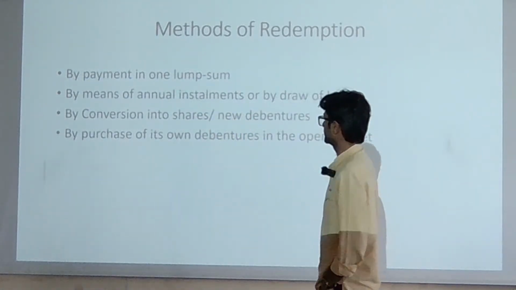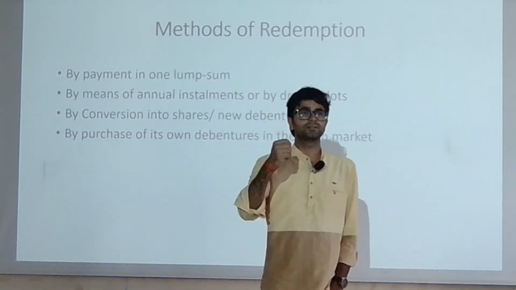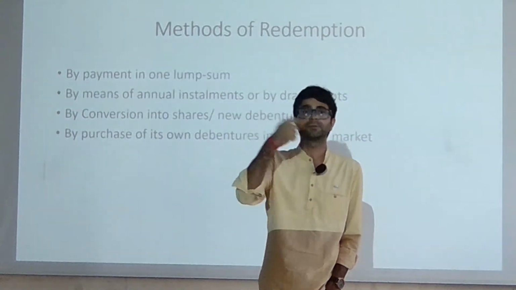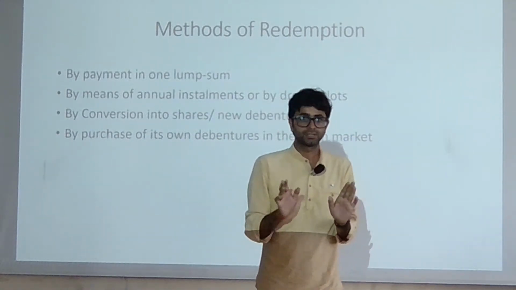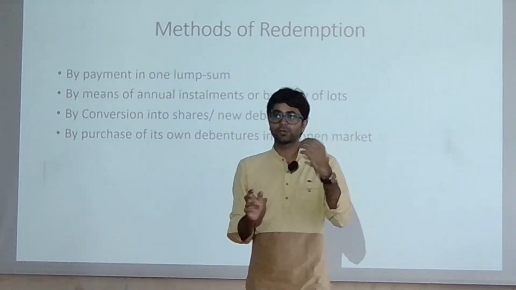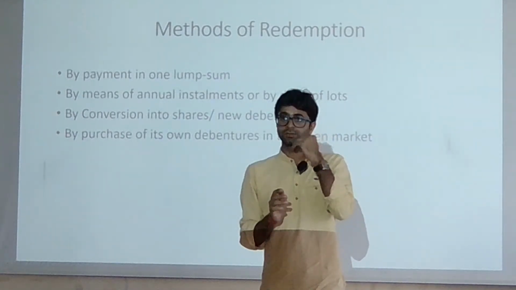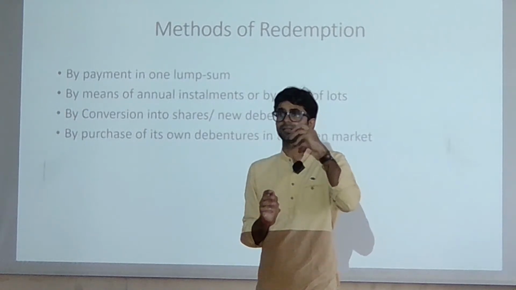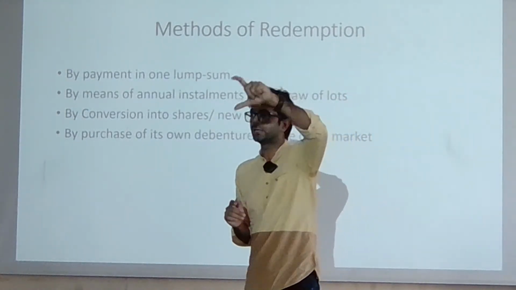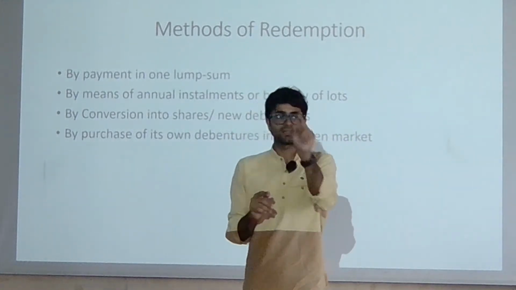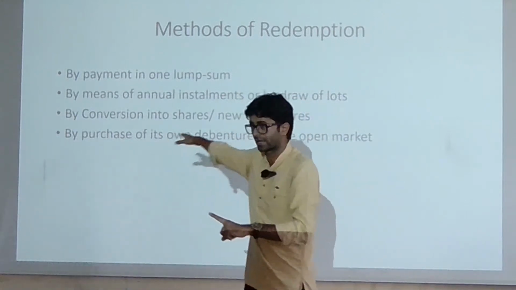Then the second option is by means of annual installments or by draw of lots. Like suppose you are going to raise some kind of funds from the bank. Bank क्या बनाता है? They are going to collect some kind of EMI, जो आपकी installments होती हैं, that over the period of time we are going to pay. हम क्या करते हैं? Gradually, धीरे-धीरे हम loan repay करते रहते हैं. Principal amount plus some kind of interest amount. There is an installment. In an installment, there are two components here: interest amount plus principal amount. This is the second option here.